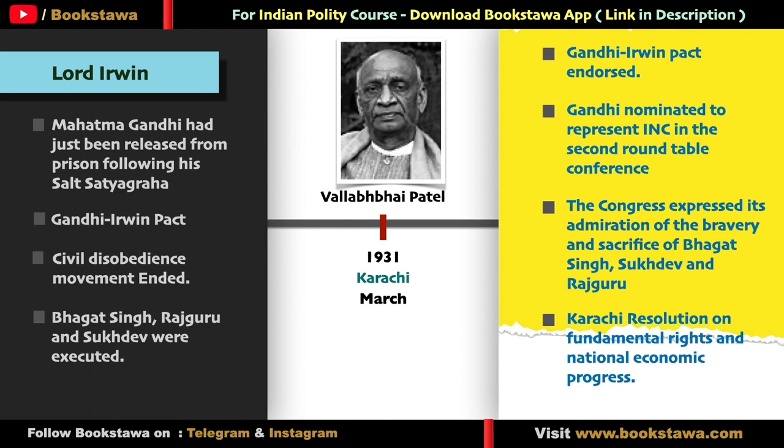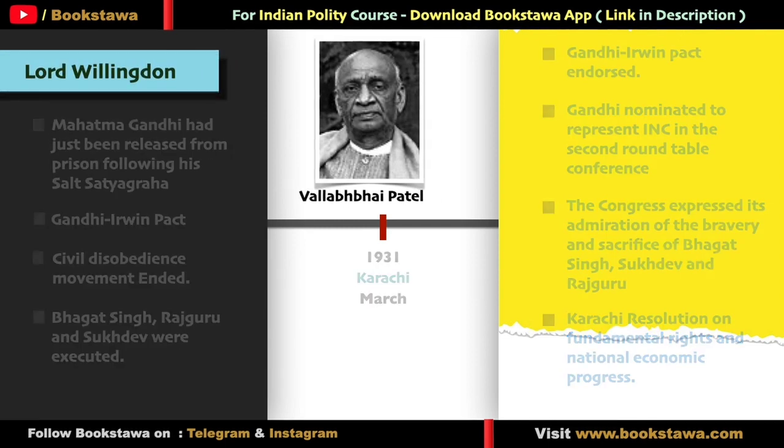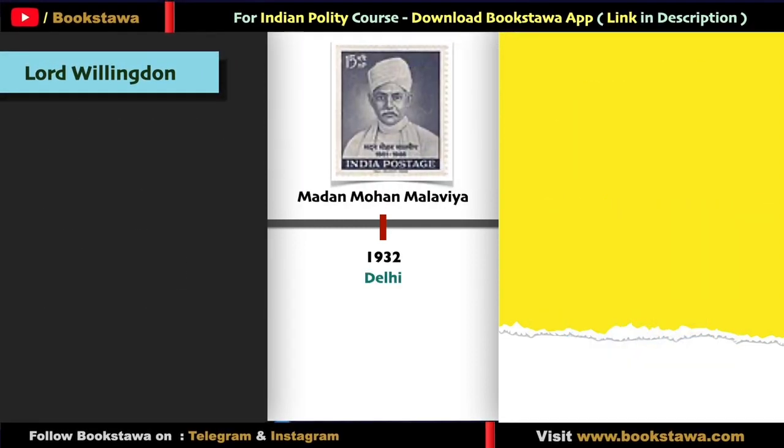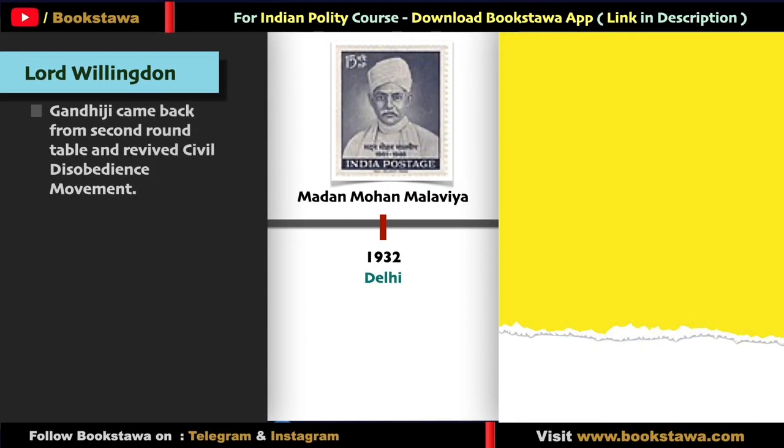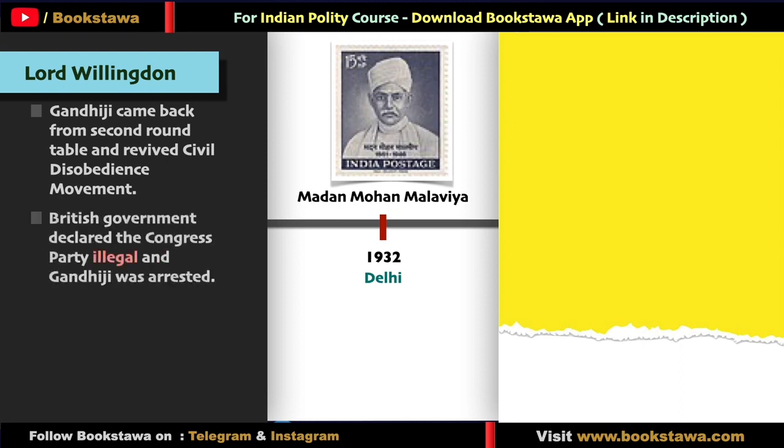In the very next month of this session, in April 1931, the new Viceroy Lord Wellington came to India, after which the next session was organized in Delhi in 1932. At the beginning of this year, Gandhiji returned disappointed from the second roundtable conference, and as soon as he arrived, he started the second phase of the civil disobedience movement. But this time, the British government was fully prepared. British government declared Congress as illegal organization and got Gandhiji arrested.